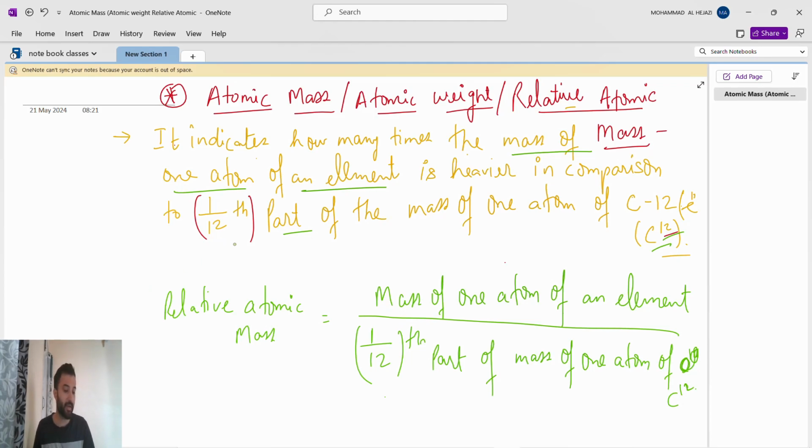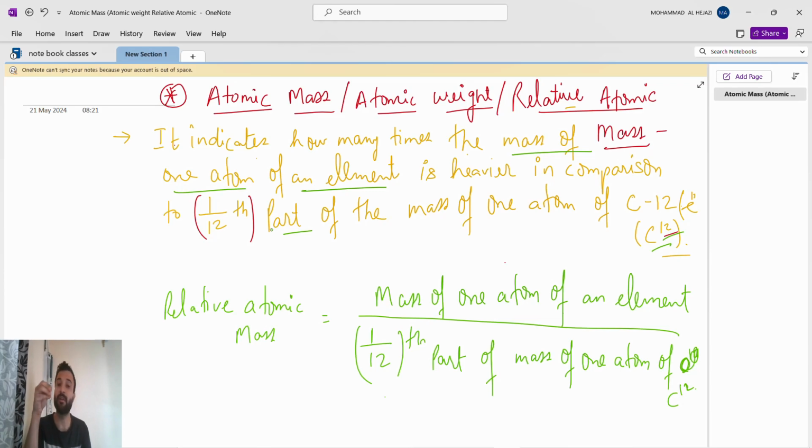In the standard unit, they will say that if you want to find the mass of any atom, we will compare it with this. In the market, they have a 2 kg weight, and for 5 kg they will put a 5 kg weight. Then they will compare the onion or apple weight, right?